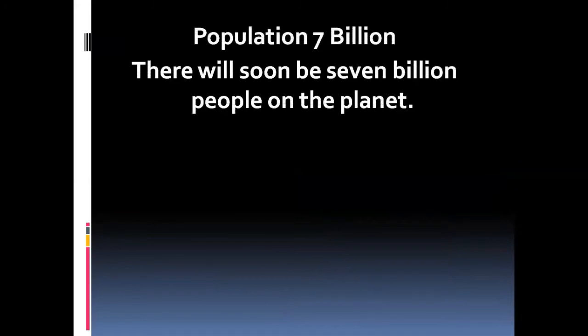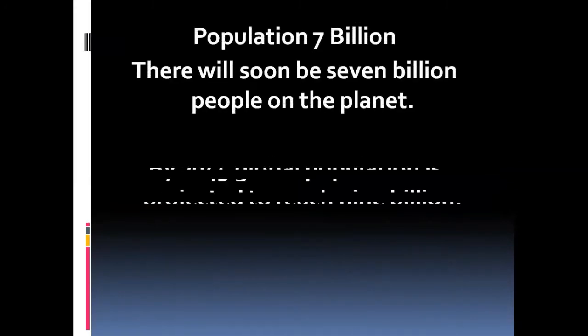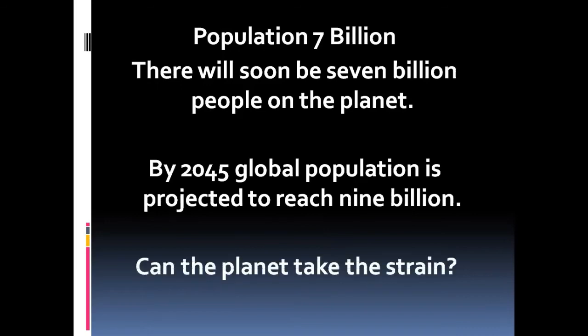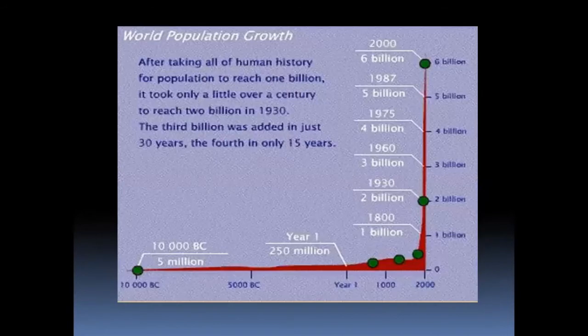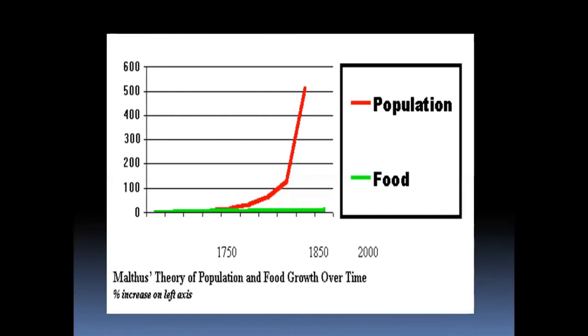So for example, we have a population of 7 billion, right? And by 2045, we're expecting 9 billion, and this is what we look at. So there is congestion everywhere. Population is rising pretty rapidly, and we need to take into consideration several social, economic, and cultural factors to understand why population is rising so much, right? And then we look not only at population, but at various theories, and many of these theories deal with the amount of food available for such a large population and how that can be well met.